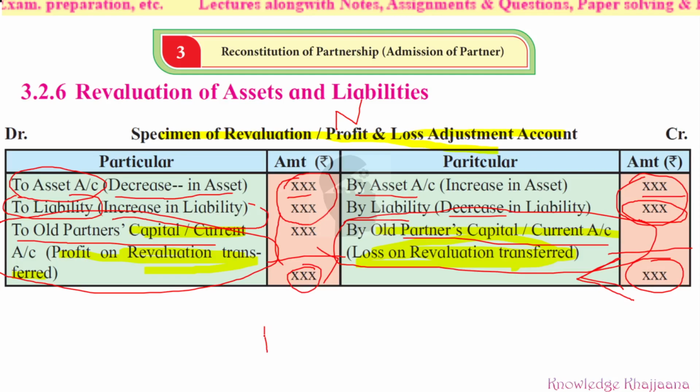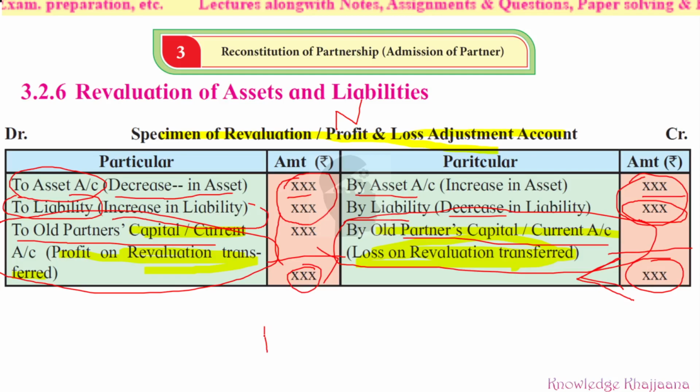If such profit has been earned by the old partners before admitting the new partner, in their old profit sharing ratio, that may be in the form of undistributed profit, reserve fund, general reserve, workmen compensation fund, joint policy reserve. That is the profit only. They keep this profit, and where do they show it? They show it on the liability side, right?